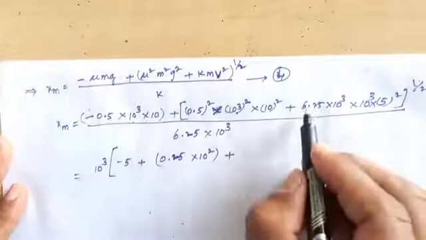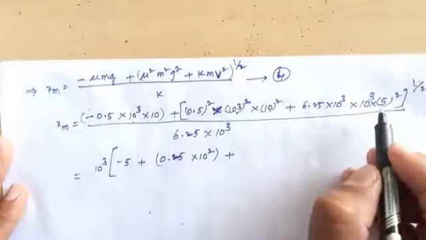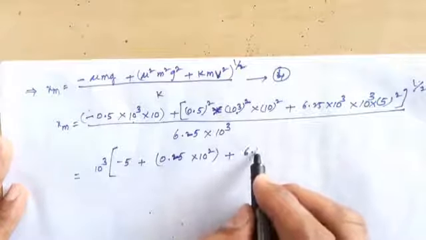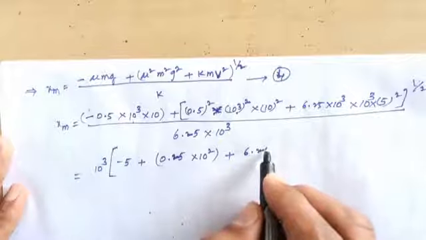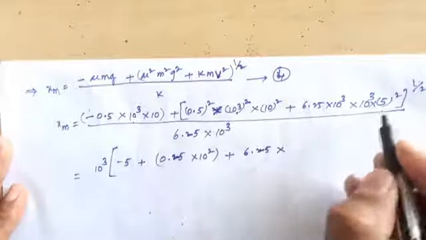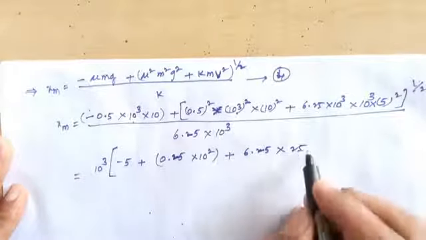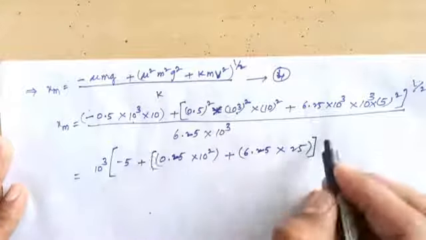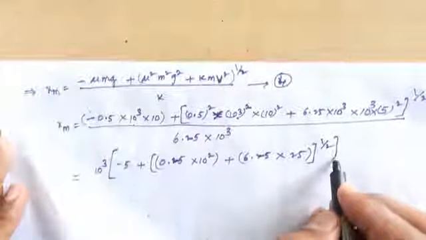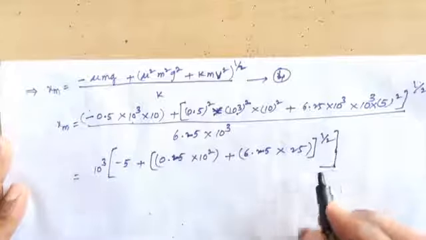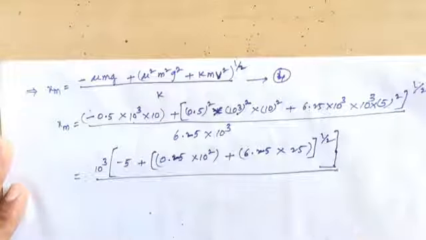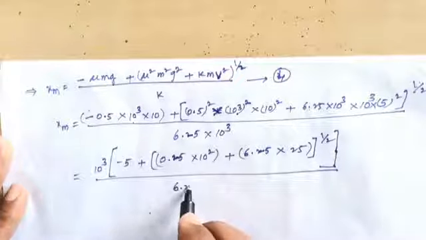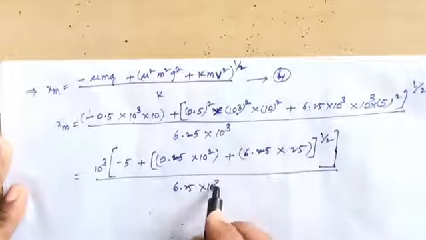Inside the root we get 0.5 into 10 is 5, 5 minus 5 plus 0.25 into 10 power 2, plus 6.25 into 25, power of 1 by 2, divided by 6.25 into 10 power 3.